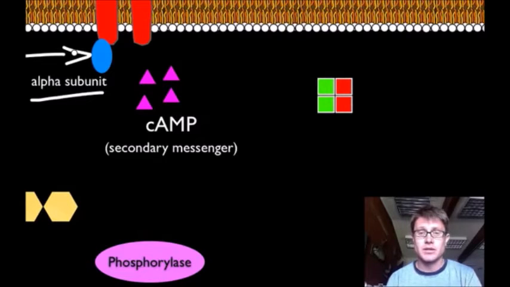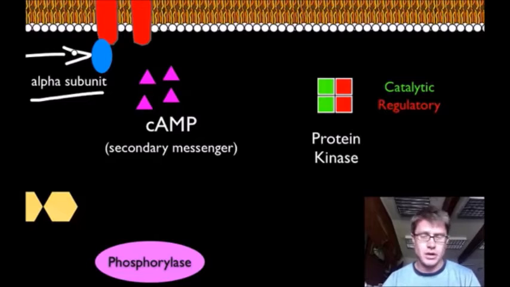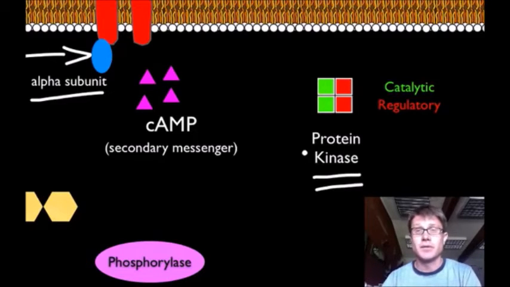And the secondary messengers, in this case, are going to target something called the protein kinase. Protein kinase is made up of a number of different subunits of protein. But kinase means it does something, it does action. In this case, this protein kinase is going to have two catalytic subunits. Catalytic means things that are going to speed up chemical reactions. And then it has these two regulatory subunits. As long as the regulatory portions are attached to the catalytic portions, protein kinase is inactivated.